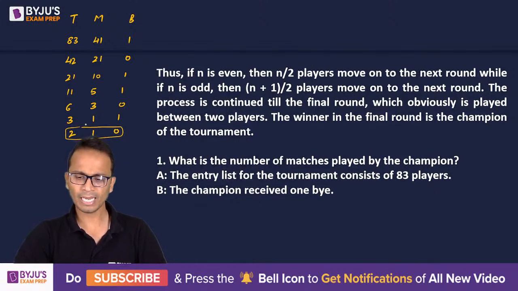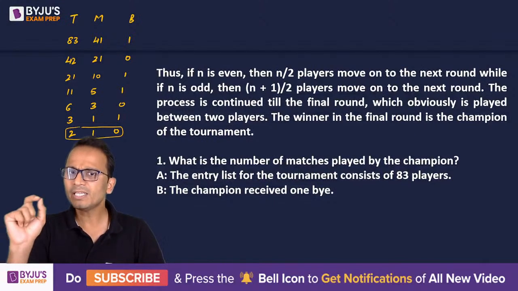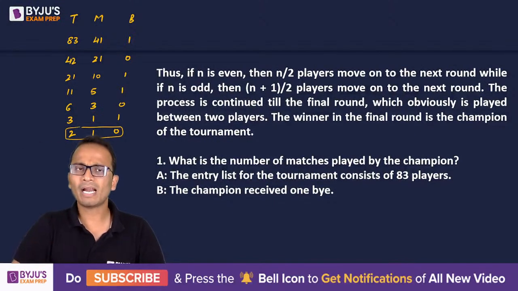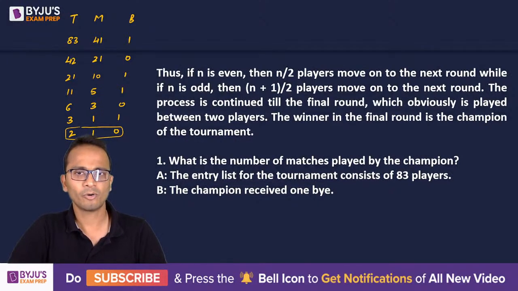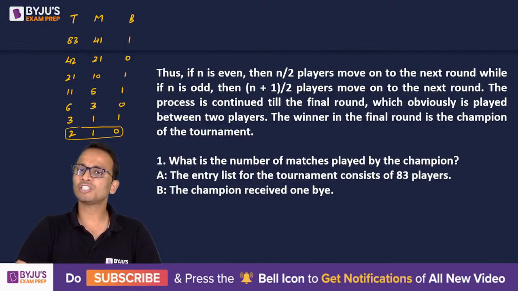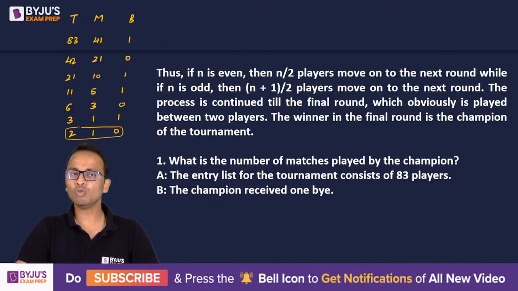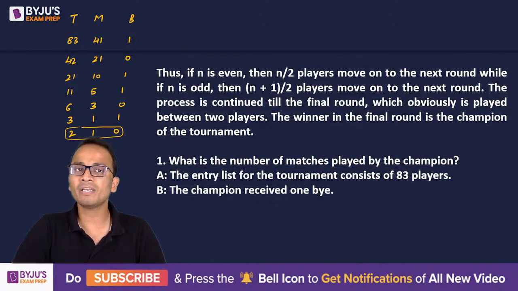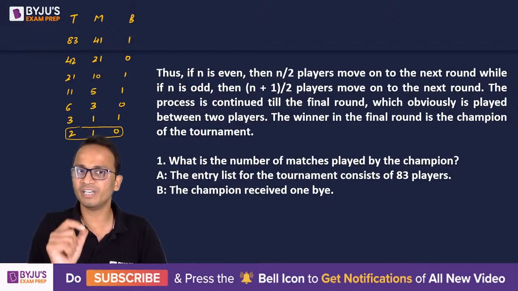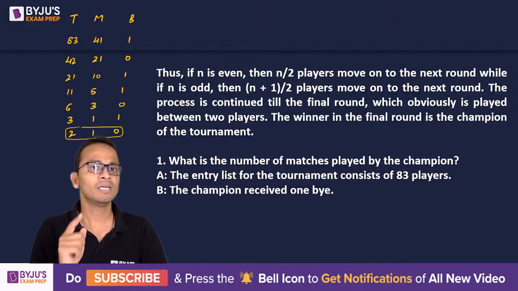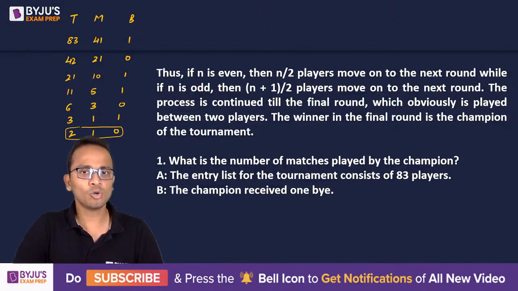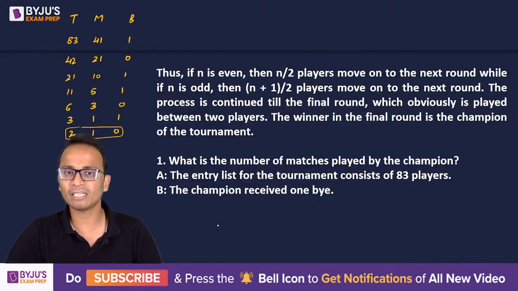All right. Am I clear? So 83 players are there. This is the format in which the tournament will happen. Right? Now we have to find out the number of matches played by the champion. So there can be 2 possibilities. Let's say if the champion has not received any bye, that means he was among the winners in each and every round. In total, there are 7 rounds. So the champion would have played 7 matches if he has not got any bye.